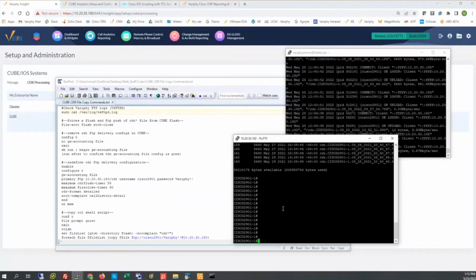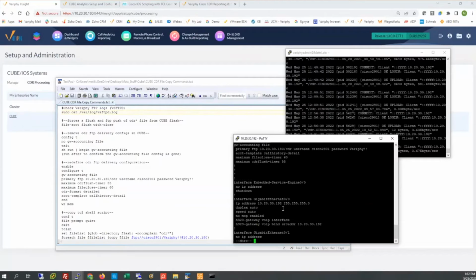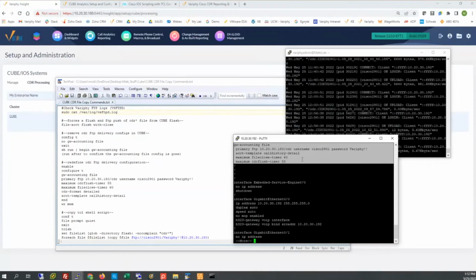In the enable mode, I should be able to do show run, pipe, begin, GW-accounting file. And there it is right here, my full job. This should be sending data over to my .180 lab. I'm using this user ID and that password, and these are the particulars per the configuration documentation that you can review. Okay, so that is all set. That should be fine. You're probably not seeing any errors within the VSFTPD logs on the Verify instance, so